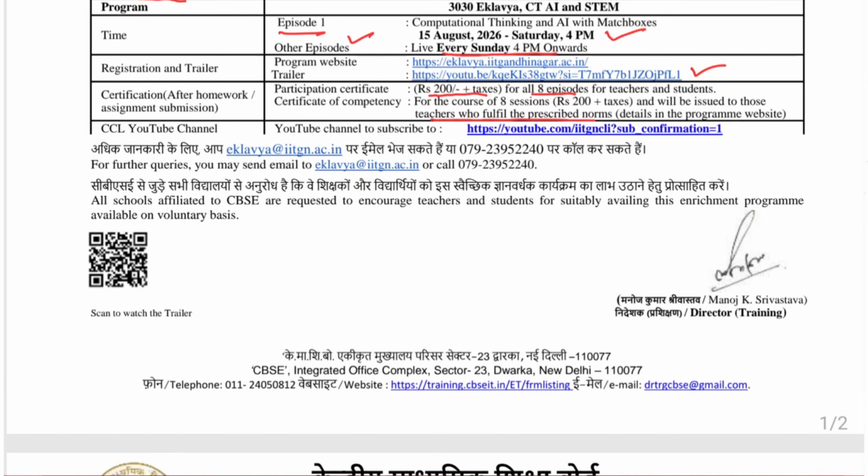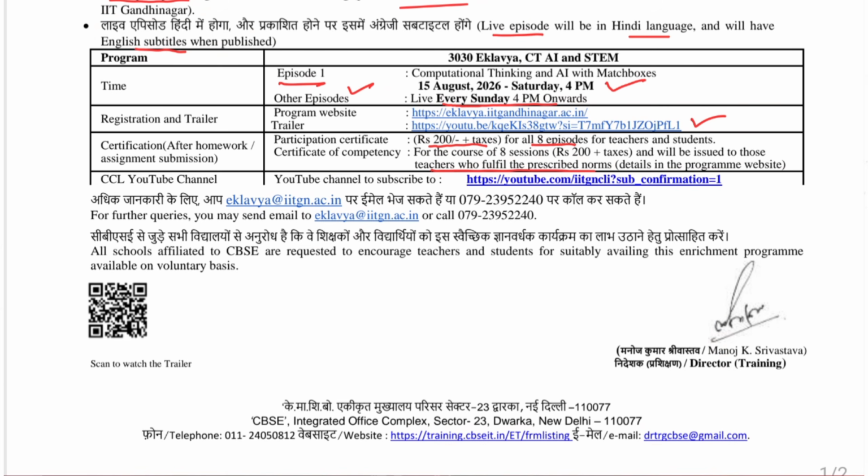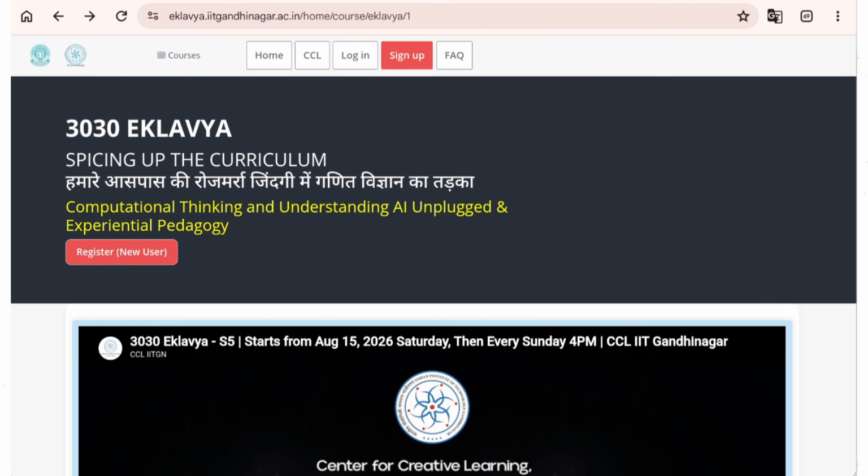So now let's see how to participate in this. For participation, you need to go to the official website, which is eklavya.iitgandhinagar.ac.in. So as you can see on the screen, it has CBSE and IIT Gandhinagar, both logos are there because both are collaborating. And it is 3030 Eklavya, spicing up the curriculum, computational thinking and understanding AI, unplugged and experiential pedagogy.